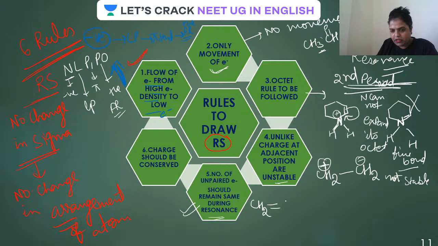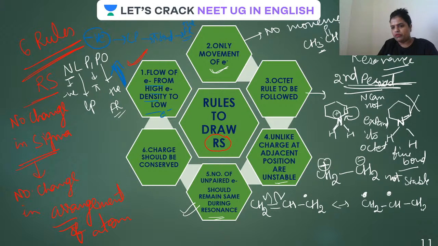For example, this particular structure is having how many unpaired electrons? One unpaired electron. It won't be possible that this also undergoes homolytic cleavage in another structure, and in that case, all the methylene will have one unpaired electron. This is not possible, guys. Always remember this particular one is not possible. Is that clear?